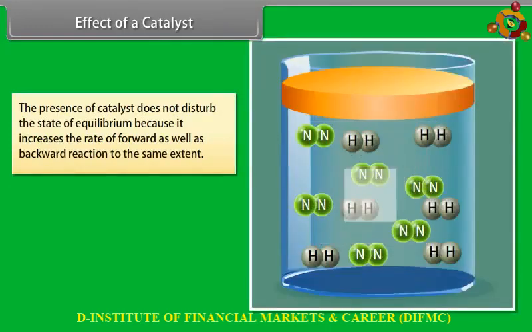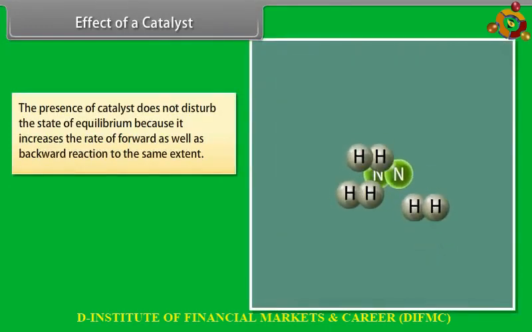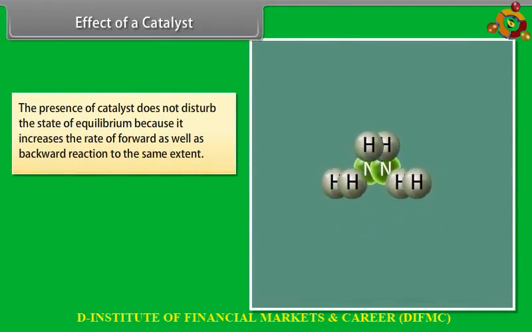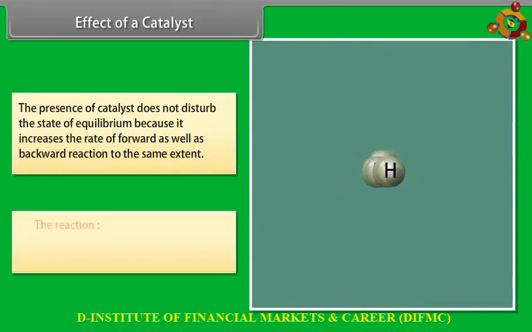Effect of a catalyst. The presence of a catalyst does not disturb the state of equilibrium because it increases the rate of forward as well as backward reaction to the same extent. The reaction of